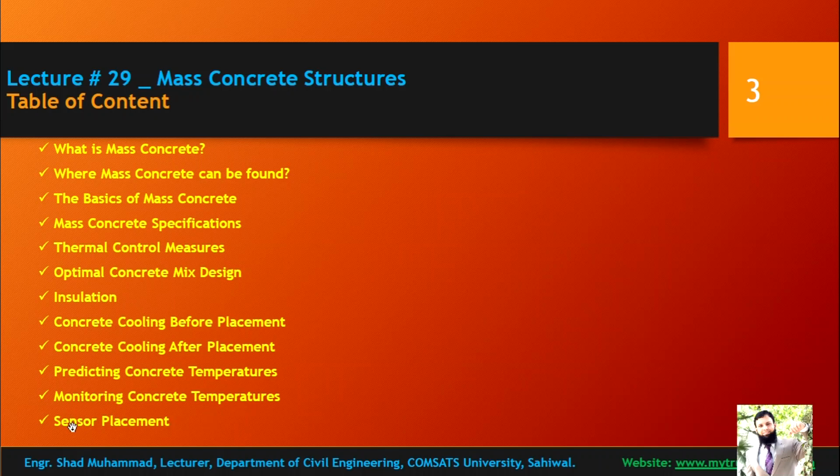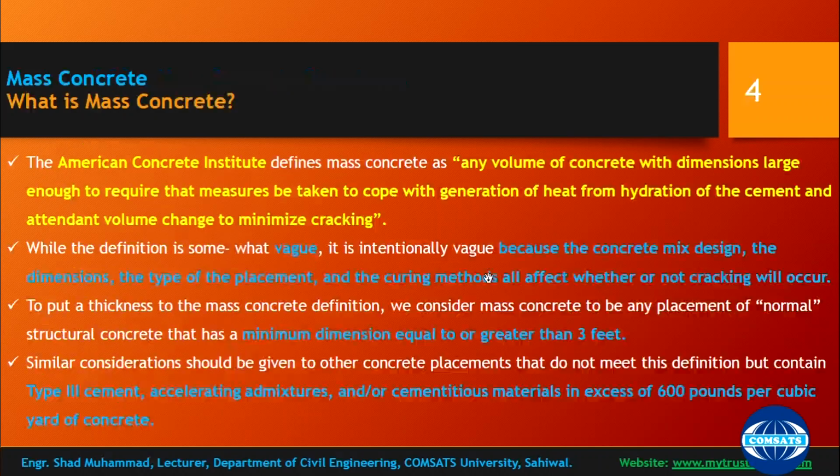The subdivision of monitoring concrete temperature includes sensor placement, so where you can place the sensor within your structure or structural member.